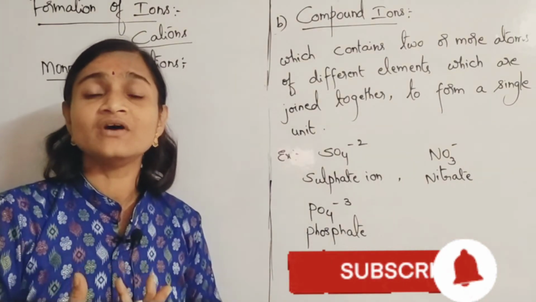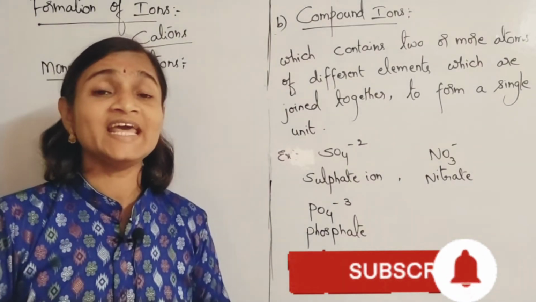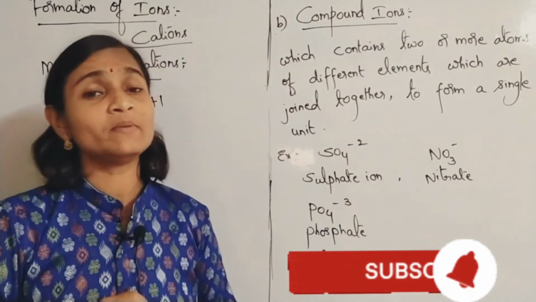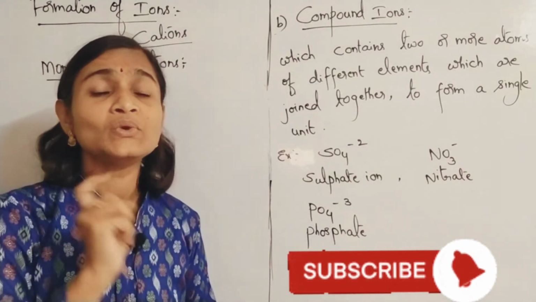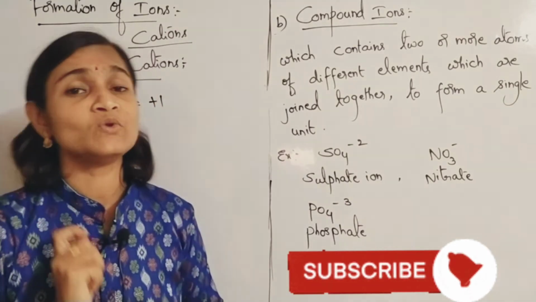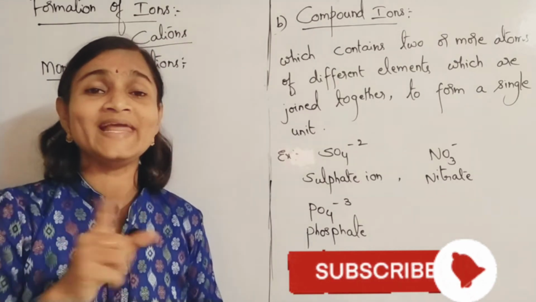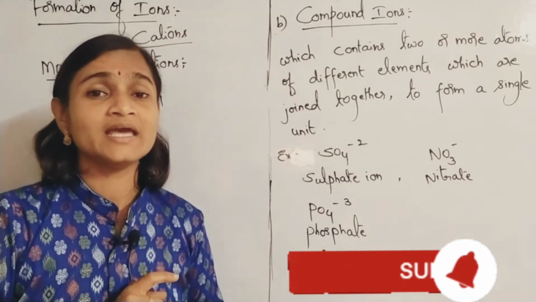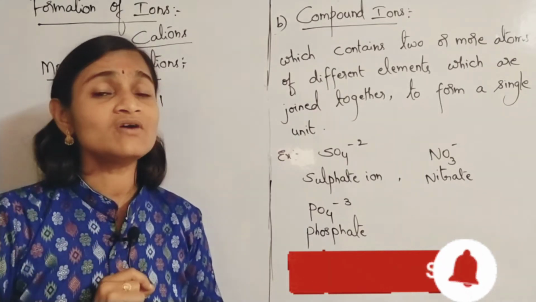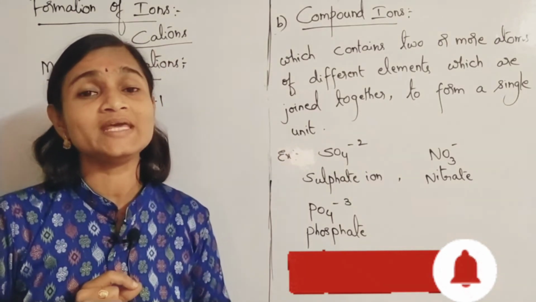That is because of the availability of vacant d orbitals in their outermost shell. We have learnt about that very clearly. I explained the concepts, so you have to go through variable valency by Perry's study and motivation. Then you will be getting it. You can go through the whole playlist, in which I have uploaded almost 7 videos in the concept of language of chemistry. So please try to utilize the concepts very carefully.